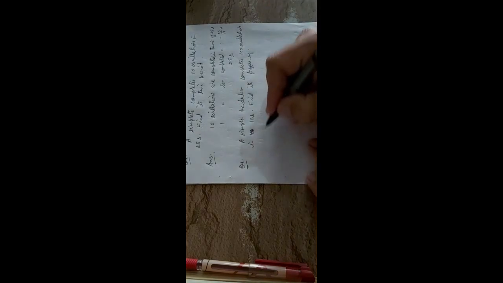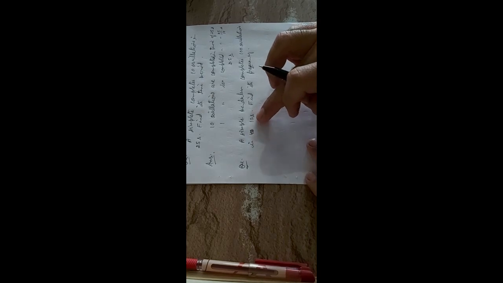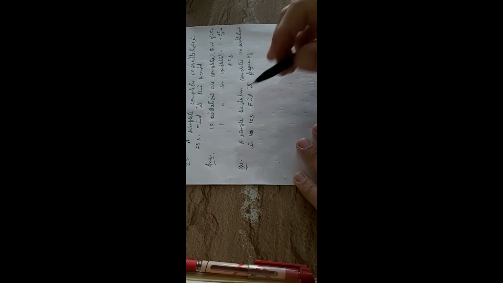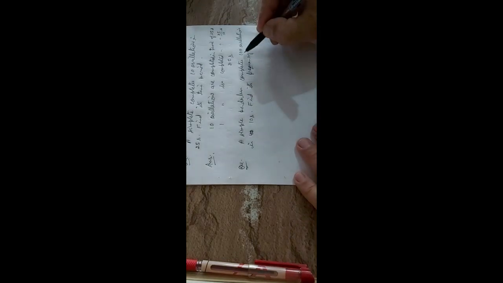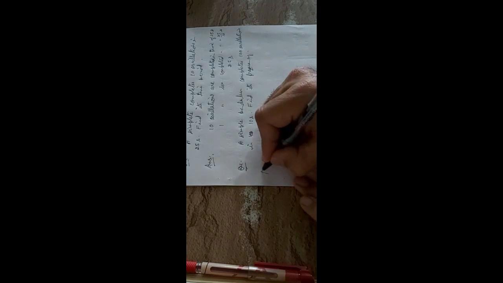So how will I calculate the frequency? I have to find how many oscillations are completed in 1 second. What am I given? In 10 seconds, how many oscillations are completed? 100 oscillations. So how to solve this question?